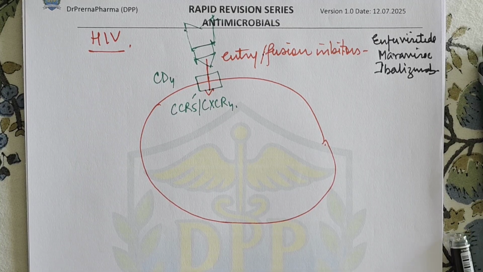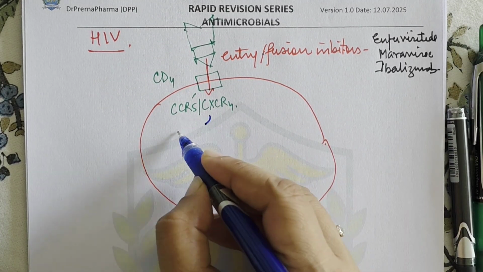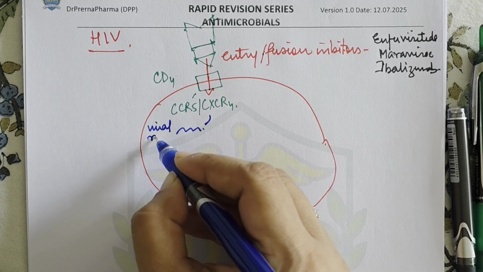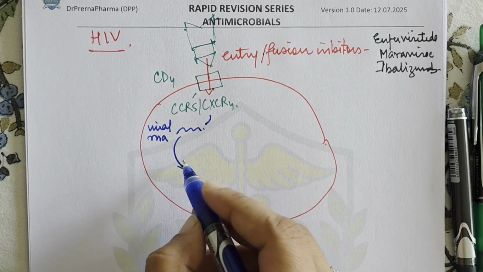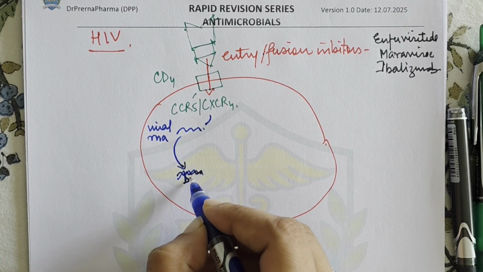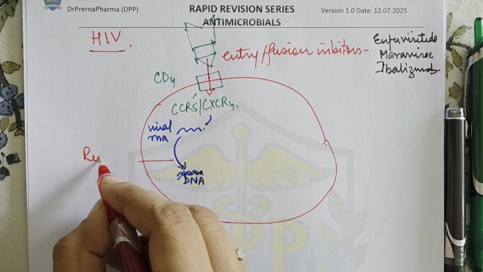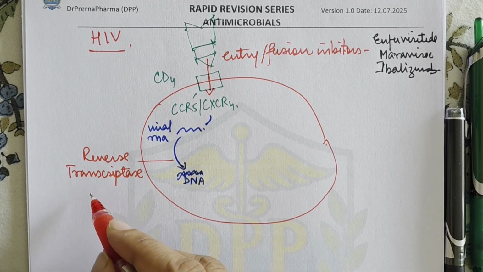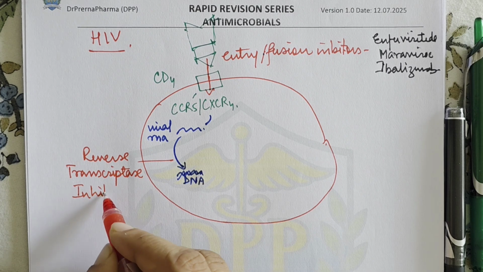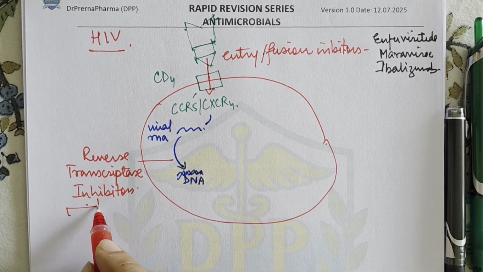Next, after that, this virus comes inside. Now this virus comes, I'll make it with blue, and the viral RNA is released, that is uncoating of the virus. After this, viral RNA is then converted to DNA, right? This RNA to DNA conversion takes place by the reverse transcriptase enzyme, right? So we have reverse transcriptase inhibitors here. And what are these reverse transcriptase inhibitors? Now there's a full classification of reverse transcriptase inhibitors. We'll see that in detail.